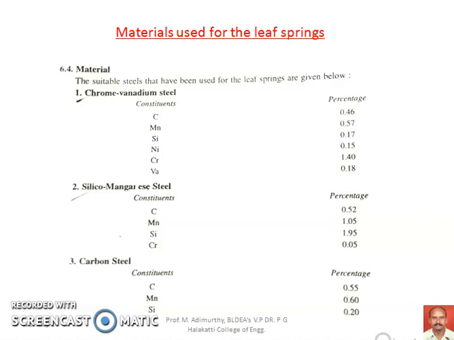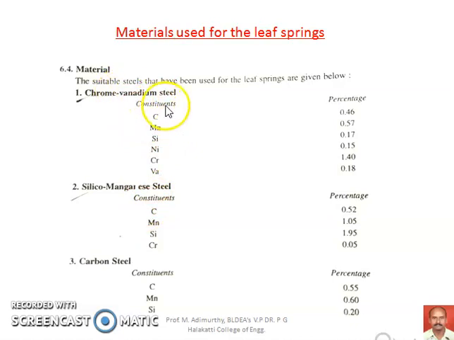Now let us look at the various types of steels used for the production of these leaf springs. The materials can be chrome vanadium steel, silicon manganese steel, and carbon steel. Here we can see the constituents of the different types of steels.